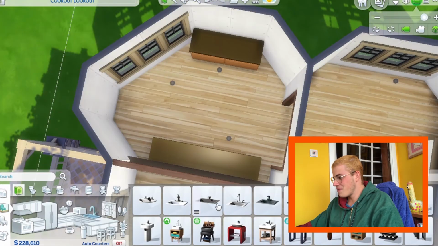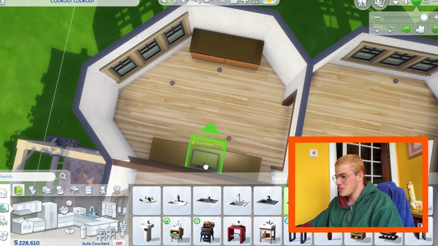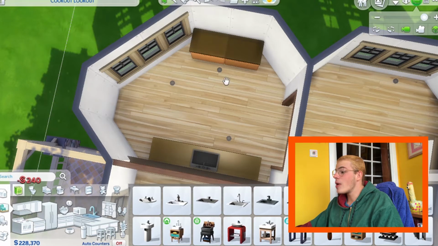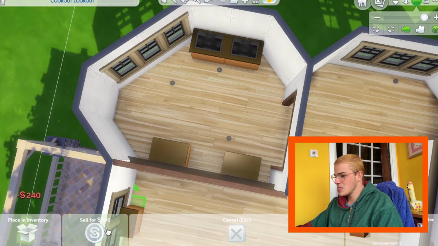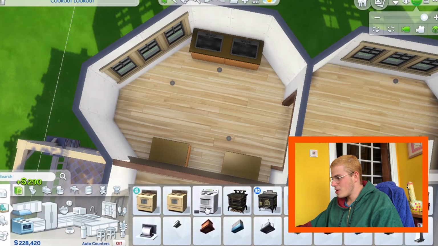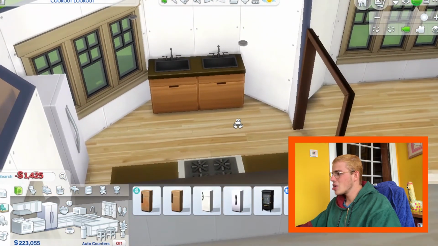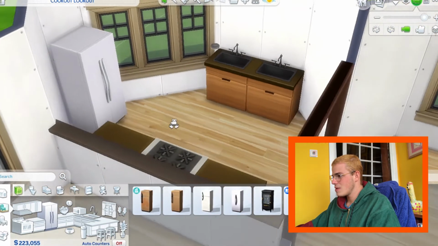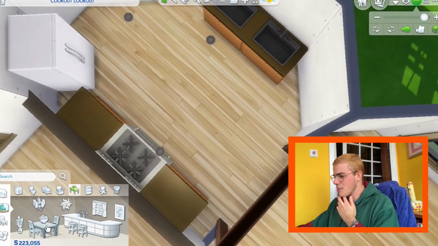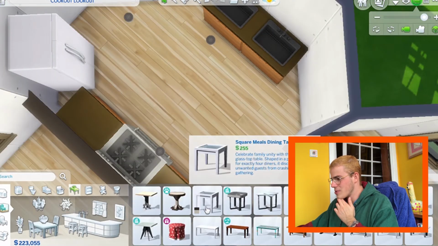I'm gonna give myself the best sink ever, which is this one. And then, oh no, I have to put the sink here actually. Let's give me 2 sinks. And I have to take this off because I need one of these, the best one. Here you have a fridge, and then could I maybe fit a table in here? Let me look for a really small table that I could fit here.